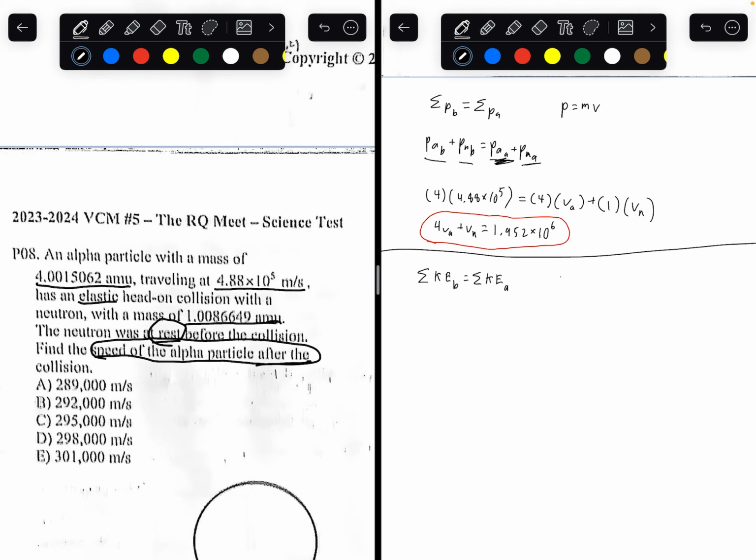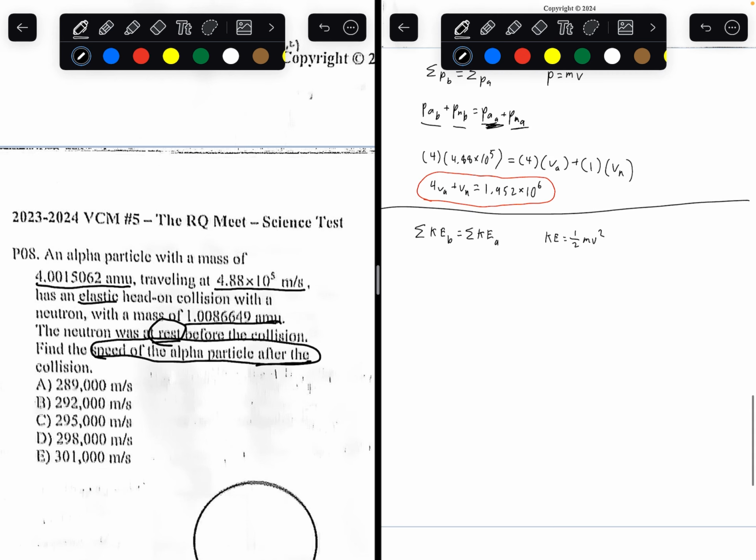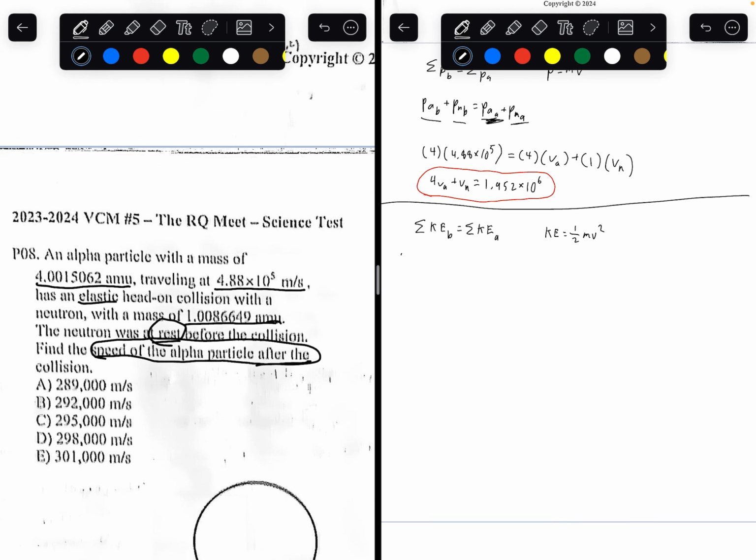And we know the formula to find kinetic energy is equal to 1/2 times the mass times velocity squared. Mass in kilograms, velocity in meters per second. So we want to find the kinetic energy of the alpha particle before the collision plus the kinetic energy of the neutron before the collision. That equals the kinetic energy of the alpha particle after the collision plus the kinetic energy of the neutron after the collision.